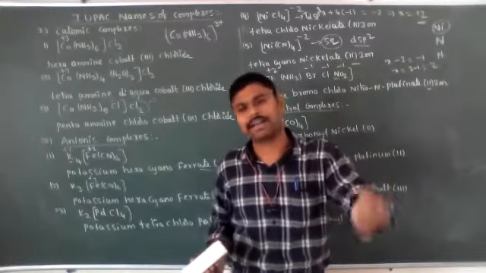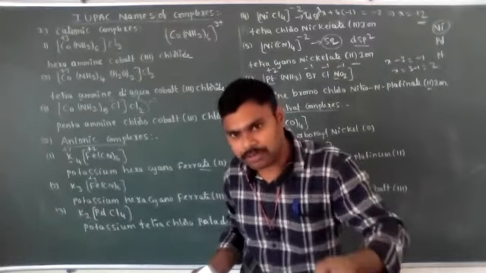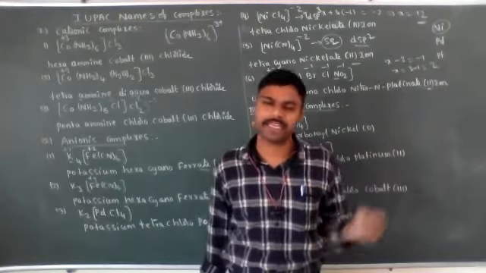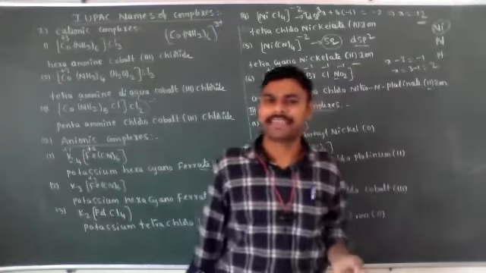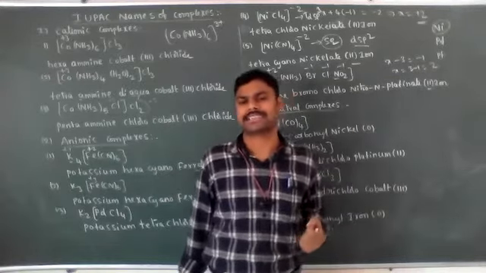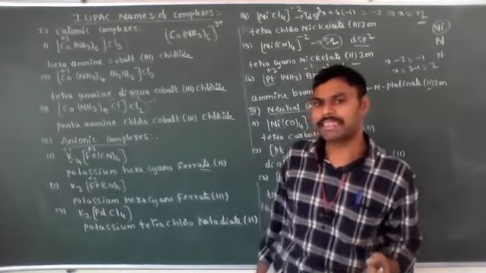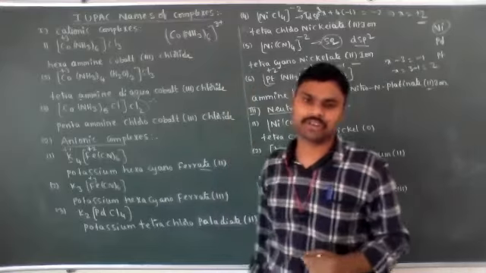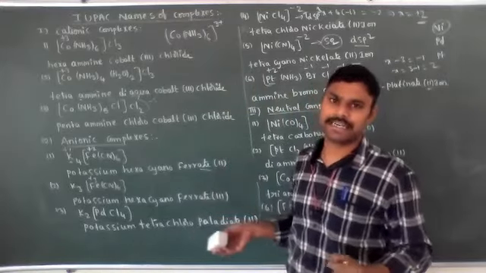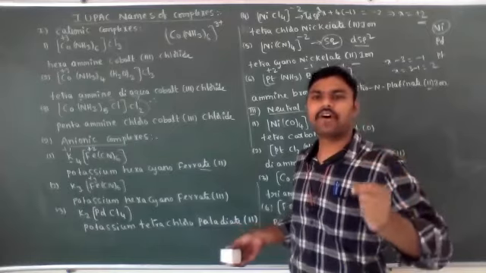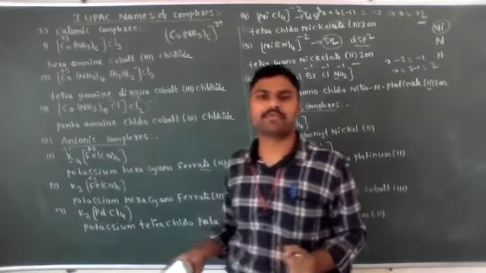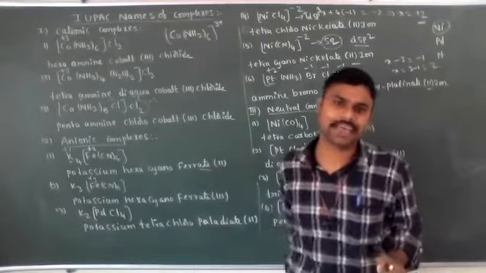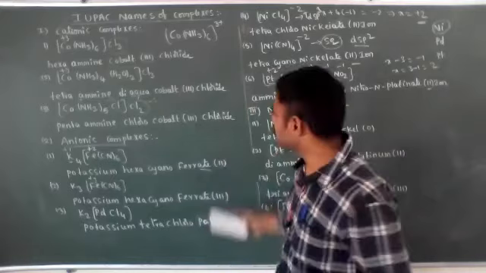Like organic compounds, complex compounds also exhibit isomerism, both structural isomerism and stereoisomerism. Stereoisomerism means geometrical isomerism, and optical isomerism is also exhibited by complex compounds. Generally, complex compounds with coordination number 4 and 6 mainly exhibit isomerism.